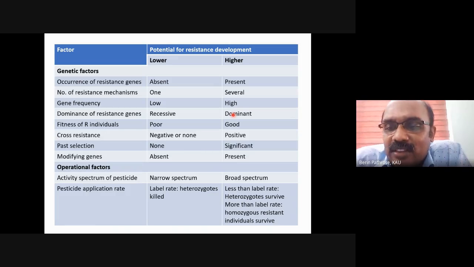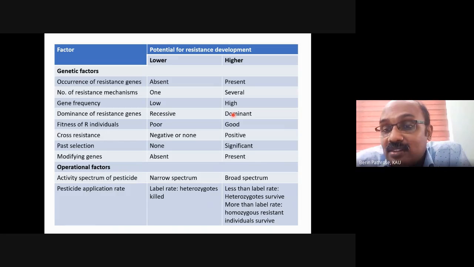If there are fewer resistance mechanisms, resistance development will be slow. If we have more resistance mechanisms, resistance development will be pretty quick, that you can understand. Gene frequency we have discussed. If you are low in number of individuals with the resistant gene, it will develop resistance slowly. If you have more individuals with the resistant gene, the resistance development will be pretty quick.